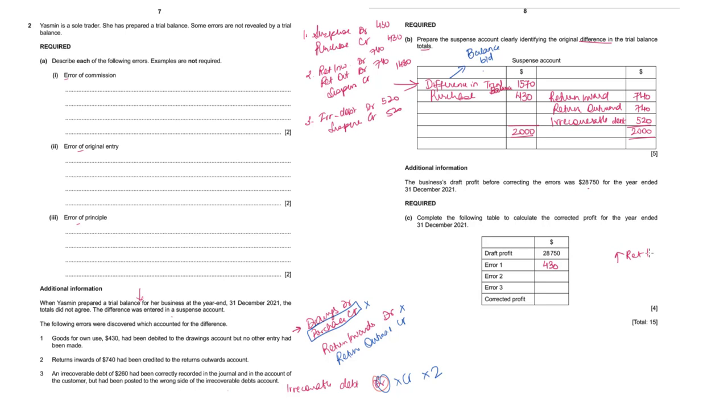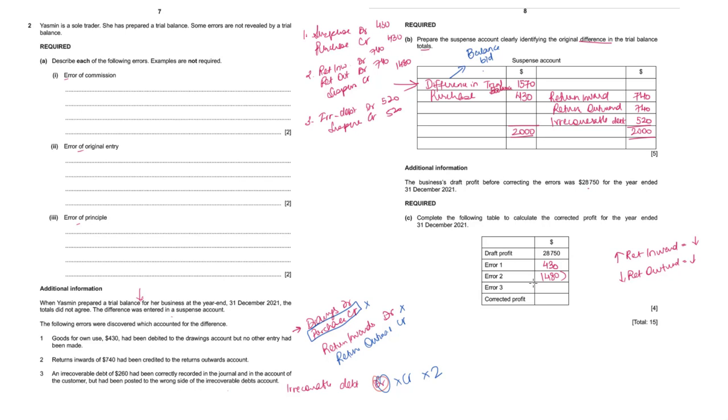Then in the second entry, we are increasing our return inwards. When you increase return inwards, what happens to net revenue? It falls and profit also falls. And the second effect is to decrease the return outwards. Purchase returns, when you decrease it, your net purchases increases, cost of sales increases, and profit again falls. So the overall fall in profit will be 1480.